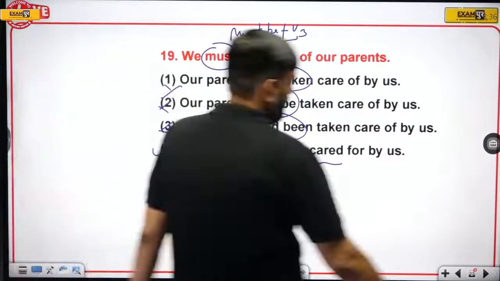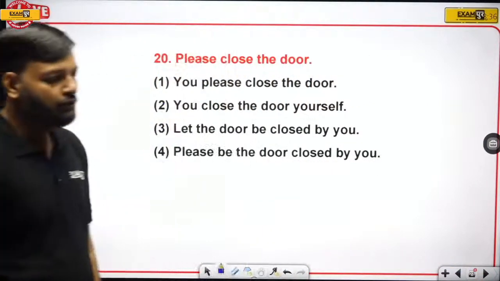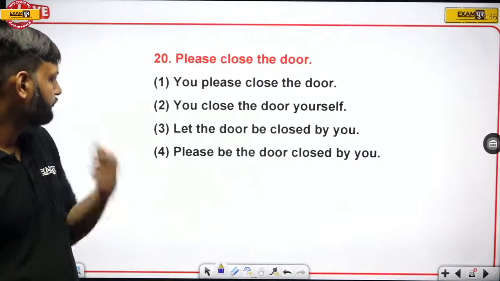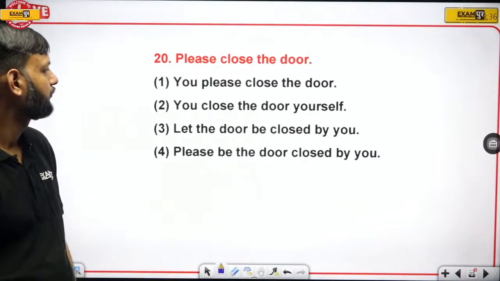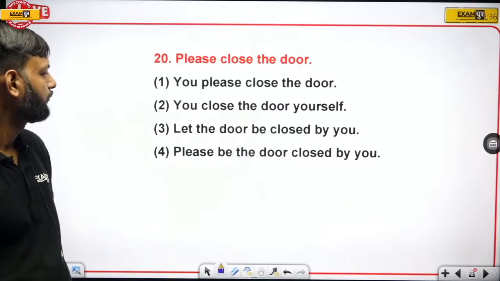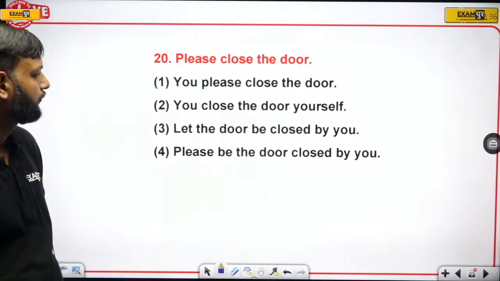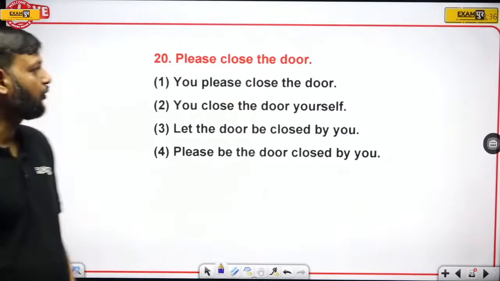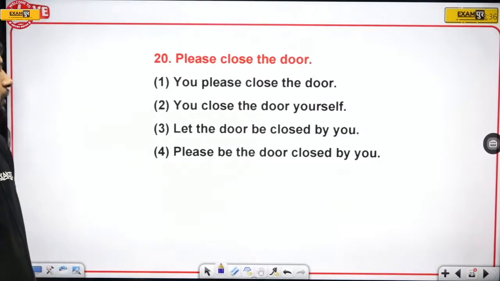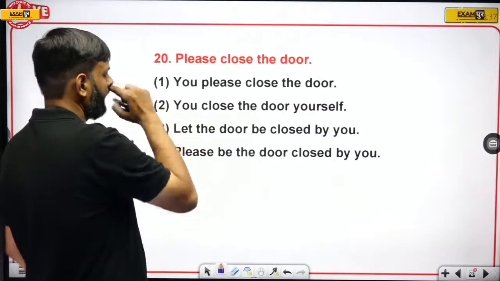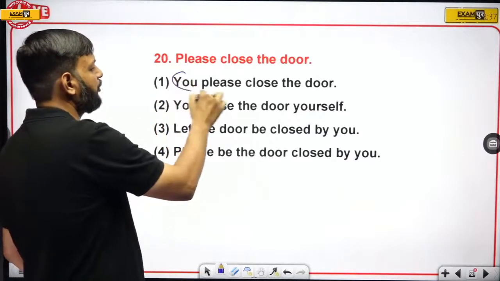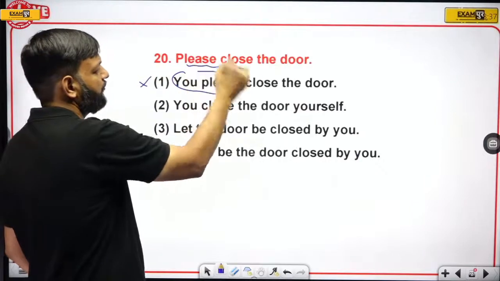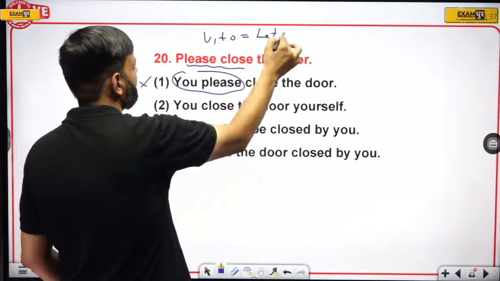Okay. Now the next sentence. Please close the door. Now, here, this sentence cannot be the answer because this is V1 plus object, and in V1 plus object we need "let."